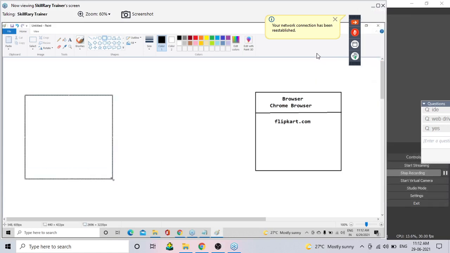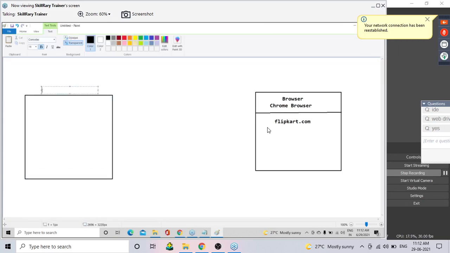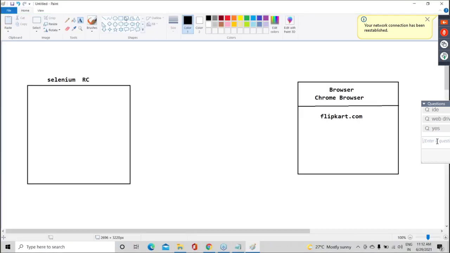Let's say this is nothing but Selenium RC. And in this we will write a test.